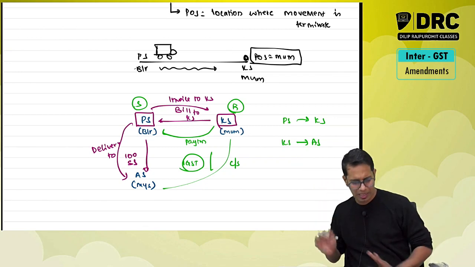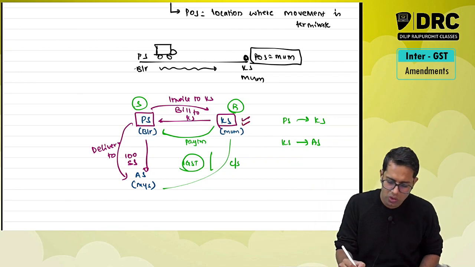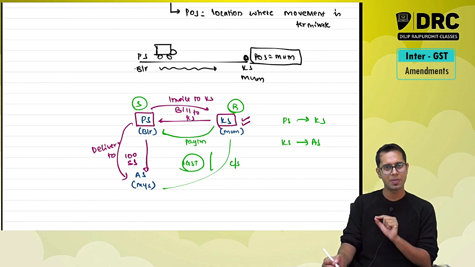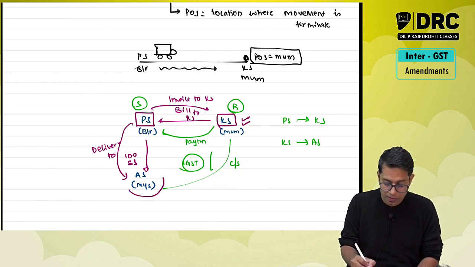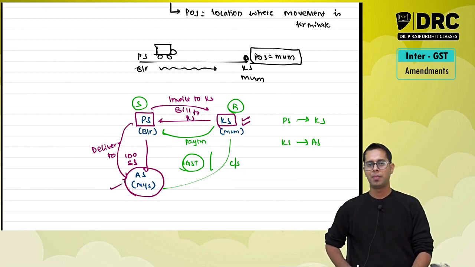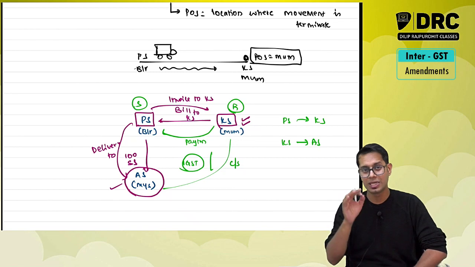Now for which the law is very clear. Law says where the movement is caused on the direction of a registered person. See, normally place of supply is the location where movement is terminating. In the present case, where is the movement terminating? Mysore, correct? But however, the law says there is one more entry.